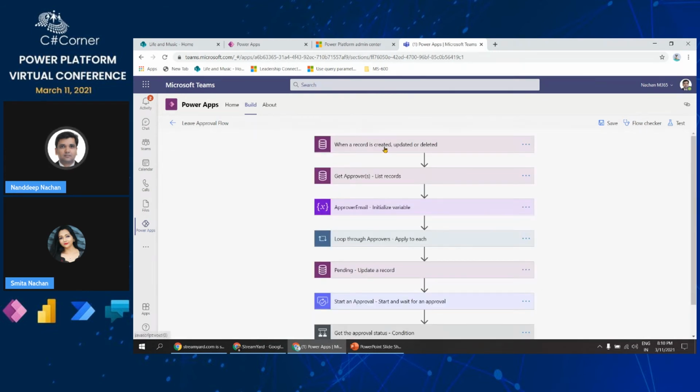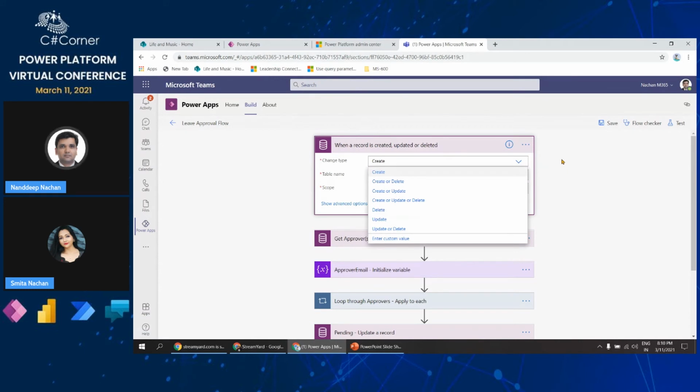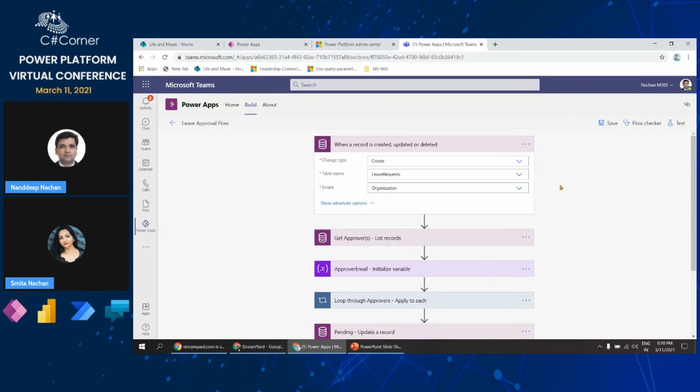Whenever that particular record gets created in the table called leave request table, in the change type, we have various things that can happen onto a particular table. It includes create, create or delete, delete, update, and other things. So for example, if you compare that with SharePoint, it is whether the item is created, updated, or deleted. Similarly, we have this one for records, which are specific to our tables.